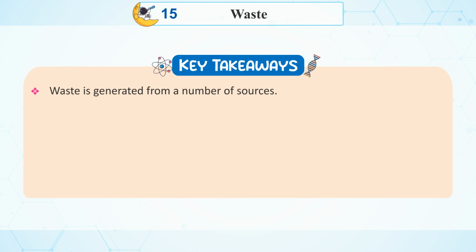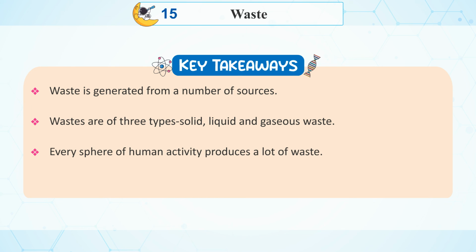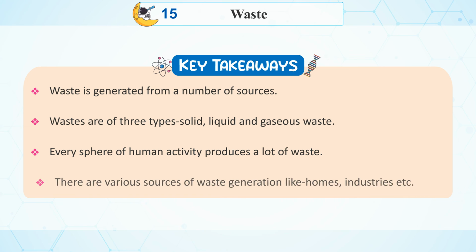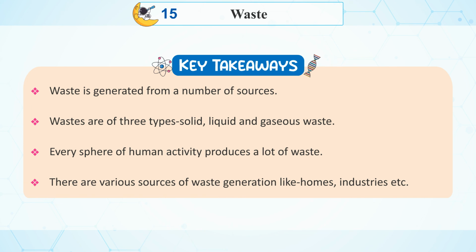Key takeaways. Waste is generated from a number of sources. Wastes are of 3 types: solid, liquid and gaseous waste. Every sphere of human activity produces a lot of waste. There are various sources of waste generation like homes, industries, etc.